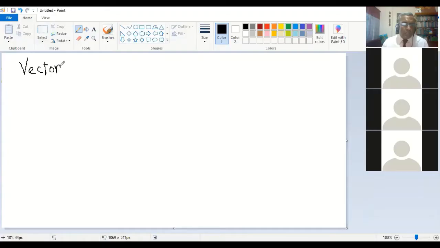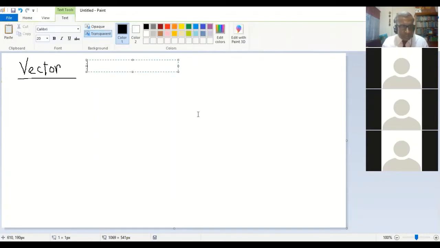Okay, then let's start talking about vector. In the last class, I told you vector has two things. Vector terms is actually measurement. For some measurements, there are two things involved: value and direction. These are the two things.